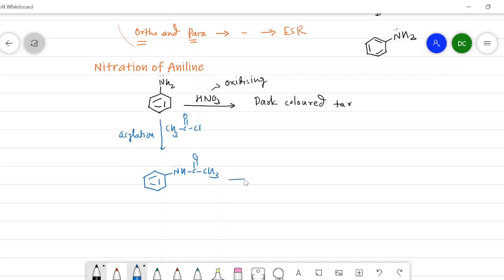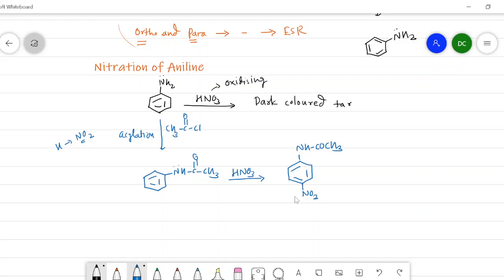Now, in the next step, we will carry out the nitration in presence of nitric acid, and in a nitration, the hydrogen is replaced by the NO2 group. So now I will put here the NHCOCH3 group. The NO2 group is going to attach on the para position. Here the NO2 group is attached.